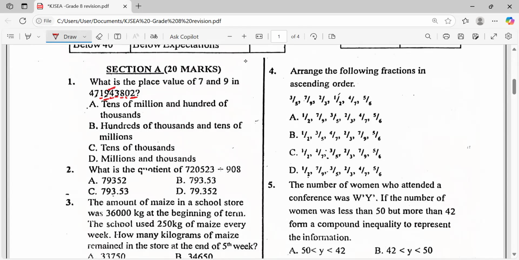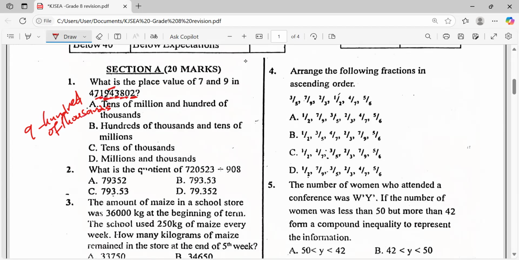So it means this 9 is hundreds of thousands. What about 7?